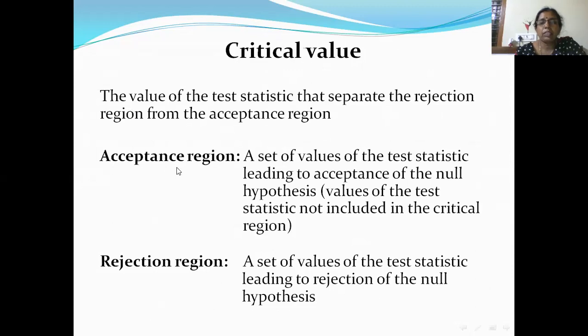Now what is acceptance region? A set of values of the test statistic leading to acceptance of the null hypothesis. Acceptance region is nothing but the region where we accept the null hypothesis, and rejection region is the region where we reject the null hypothesis, in simple language. So rejection region is a set of values of the test statistic leading to the rejection of the null hypothesis.